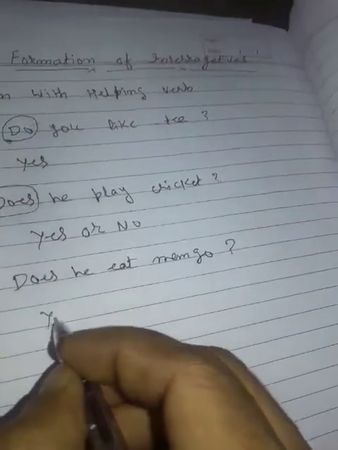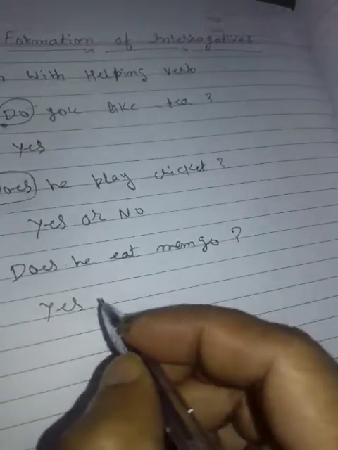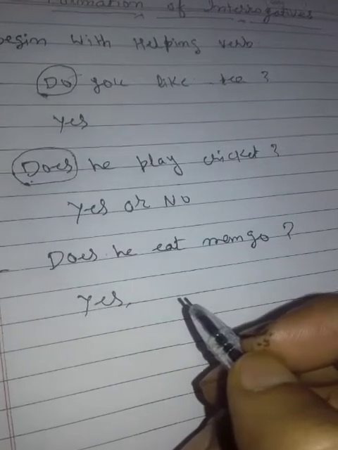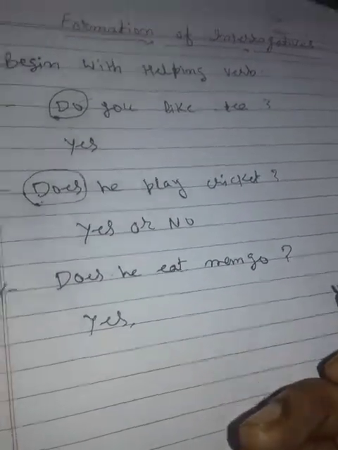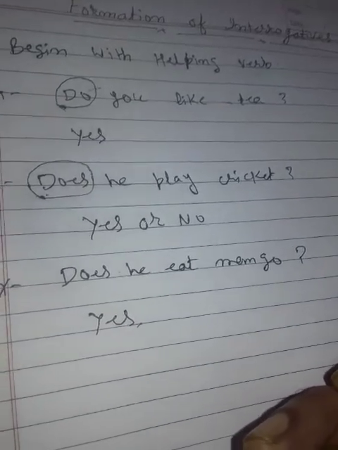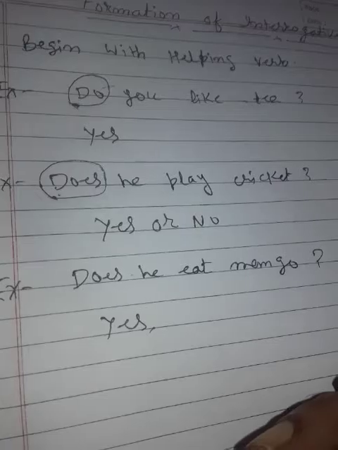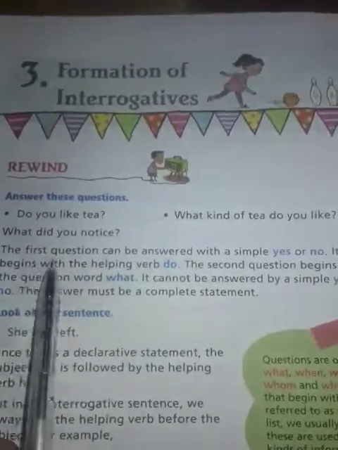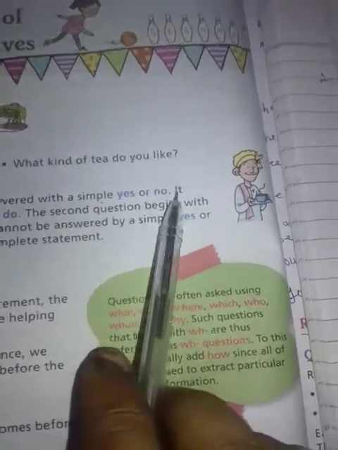Does he eat mango? We put a question mark. You can simply write your answer in yes or no, or you can write a complete sentence, whatever you like. So does he eat mango? Yes, he eats mango. Like this you can give the answer. Now the first question can be answered with a simple yes or no. It begins with the helping verb do. The second question begins with the question word what.